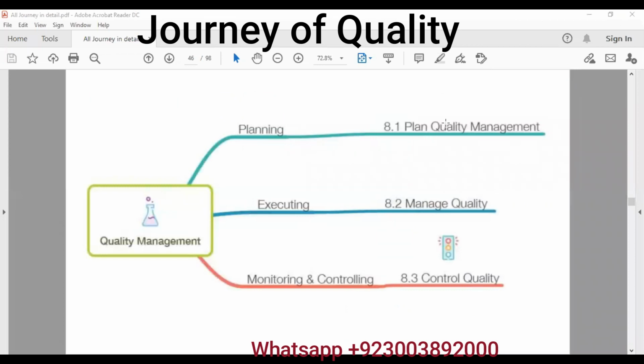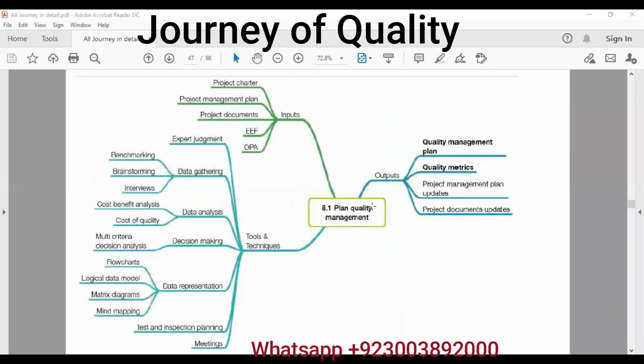Let's see the journey: plan quality, manage quality, and control quality. So we have two major outputs: quality management plan and quality metrics. Quality management plan tells us which quality standards we should follow, which quality standards we must adhere to. And quality metrics basically tells us what are the things that we need to measure, what are the things that we must follow. We get the project charter. Of course, it will tell us standards of the quality plans. The baselines will come, documents, EEF, OPA.